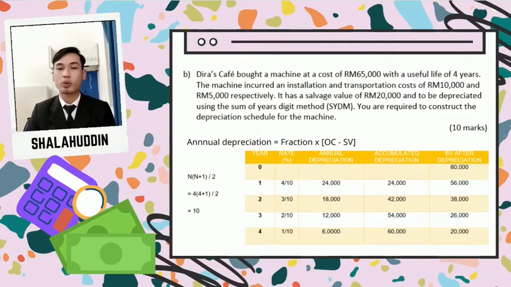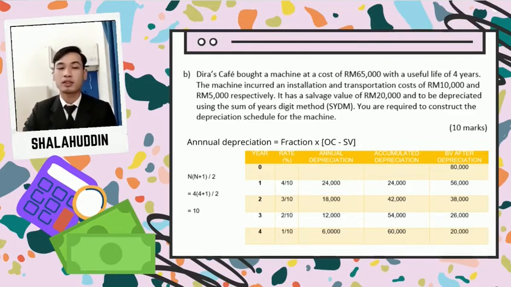So, on the question, we need to construct the depreciation schedule using SYDM. The statement says, Ira Cafe bought a machine at a cost of RM65,000 with useful life 4 years. The installation cost is RM10,000 and transportation cost is RM5,000. It has a salvage value of RM2,000 and will be depreciated using SYDM.